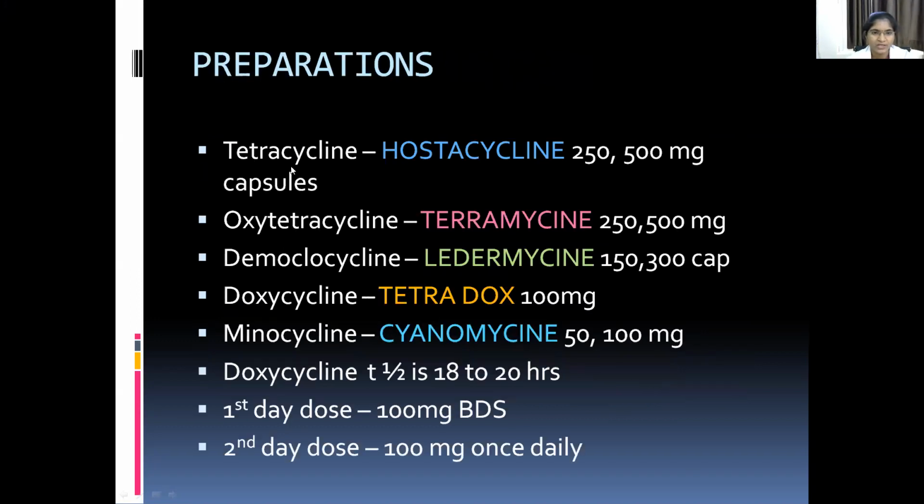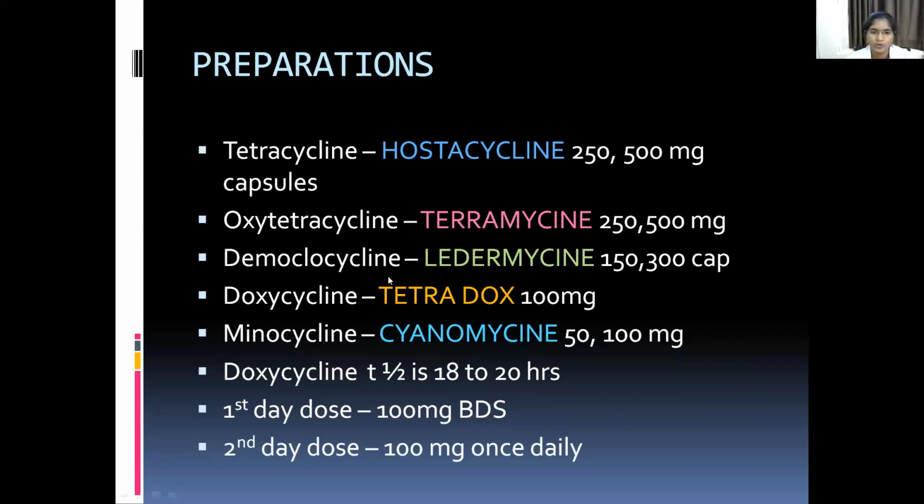What are the preparations of tetracyclines? Tetracycline: this is the trade name of tetracycline, Fostacycline. It is available as 250 and 500 milligram capsules. Oxytetracycline's trade name is Terramycin. It is also available as 250 and 500 milligrams.